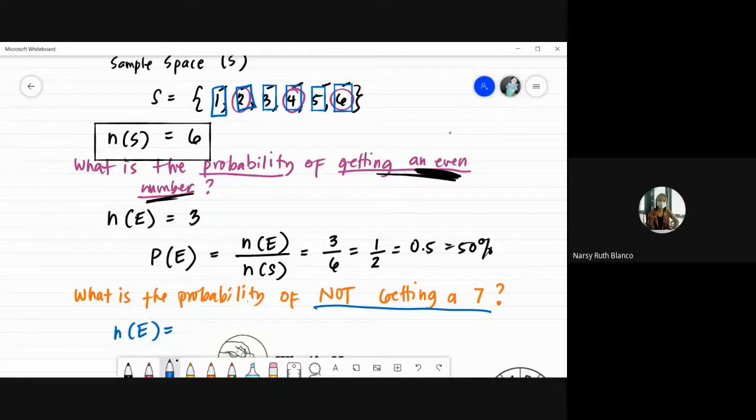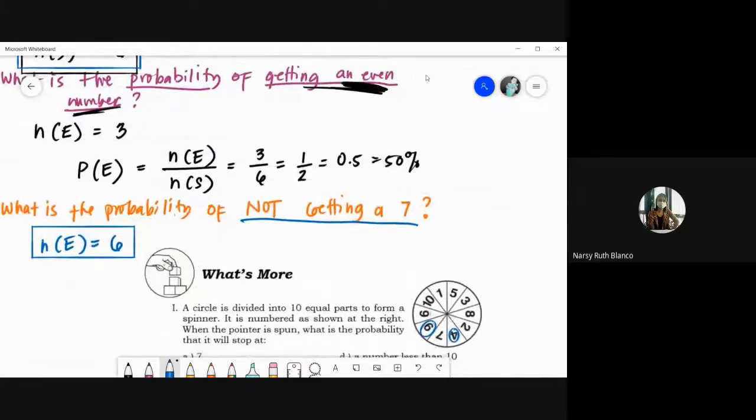Therefore, ang ating number of favorable outcomes would be 6. Silang lahat na ngayon. Okay? So, focus na tayo ngayon sa ating number of all possible outcomes and number of favorable outcomes. And of course, we still follow the same formula. So, yung formula natin would be that, itong formula natin. Ayan, probability of the event is not getting a 7.